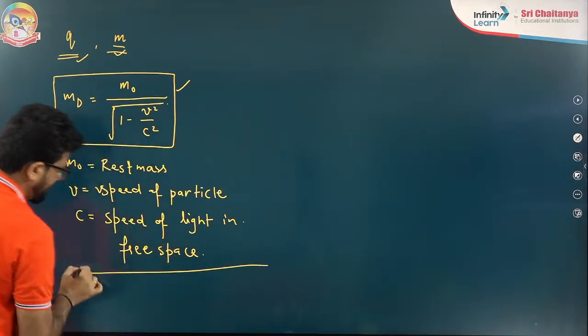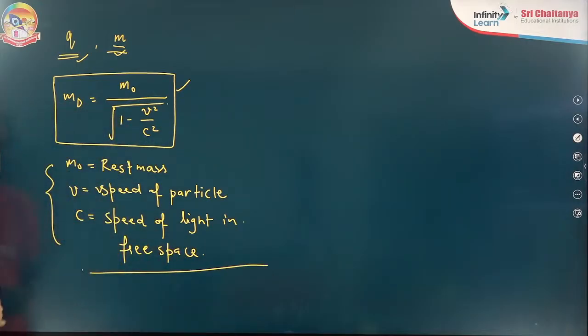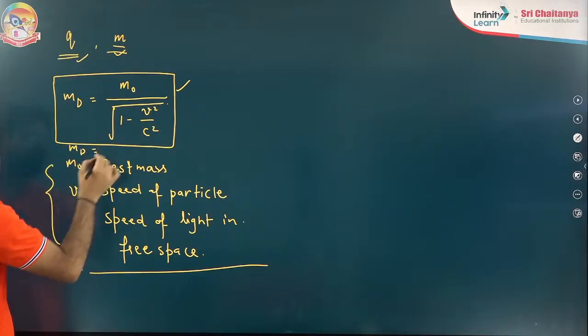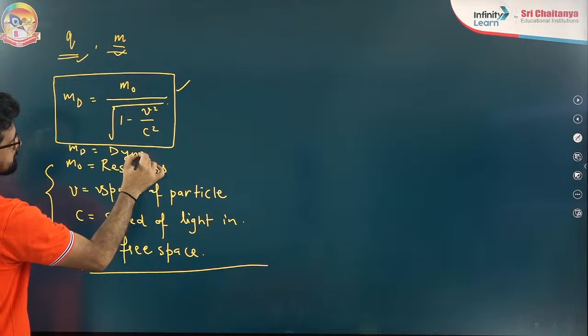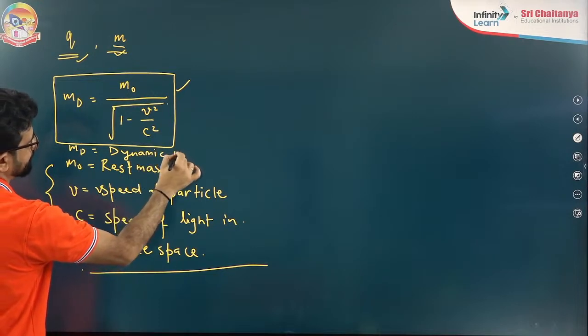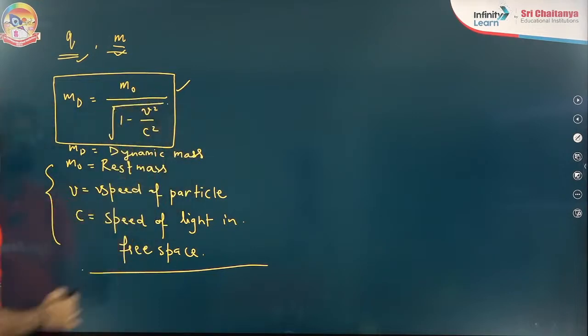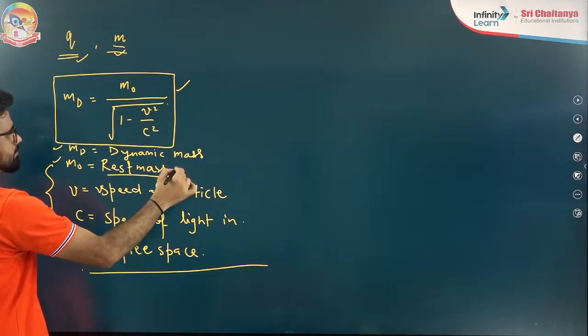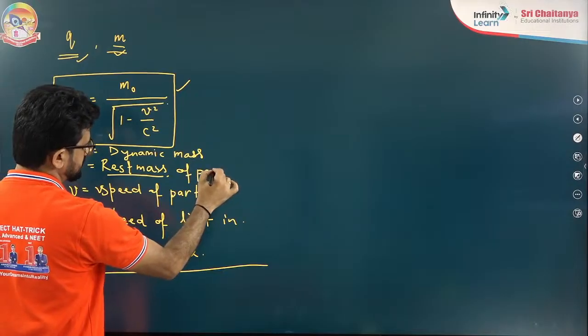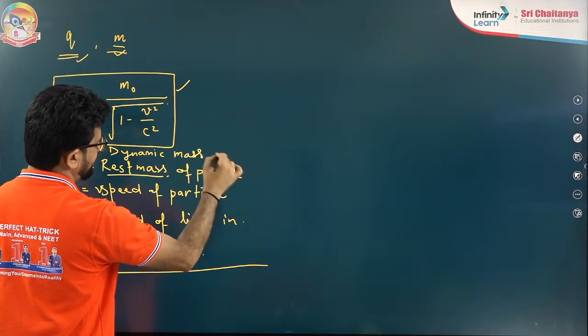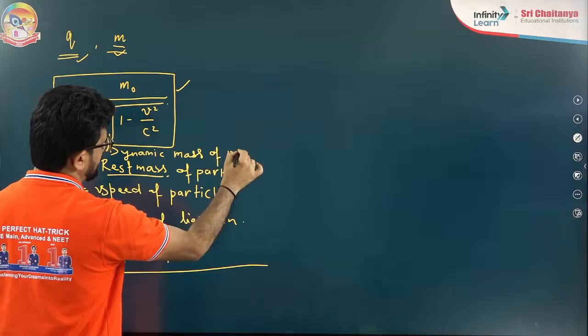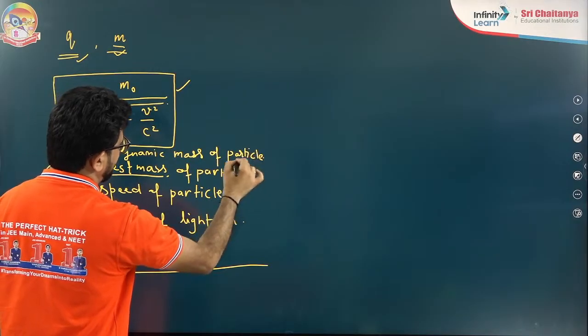It's the very basic thing that you have to learn. One more point: md we call the dynamic mass. It's the dynamic mass of the particle, and m naught is the rest mass of the particle. You have to understand it.